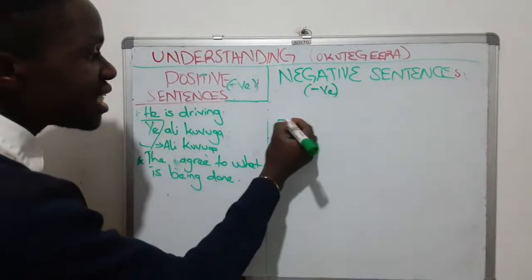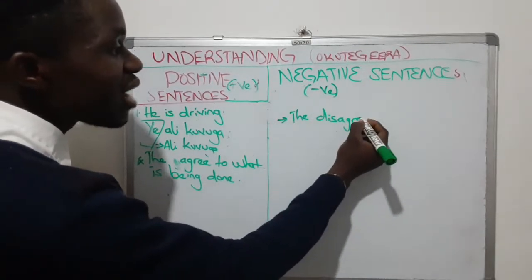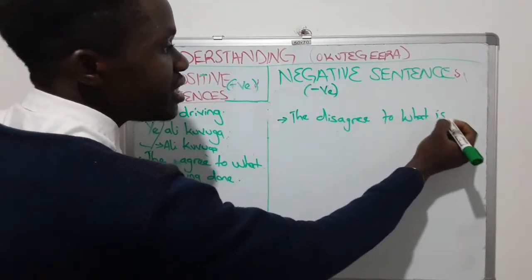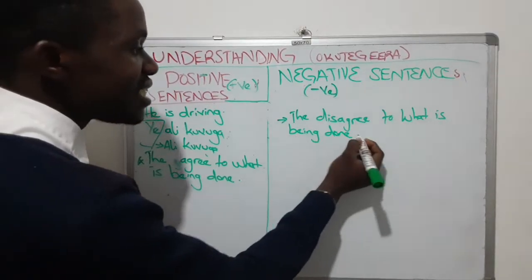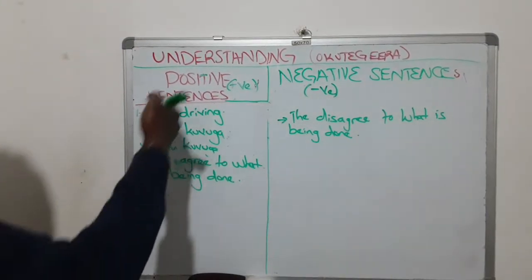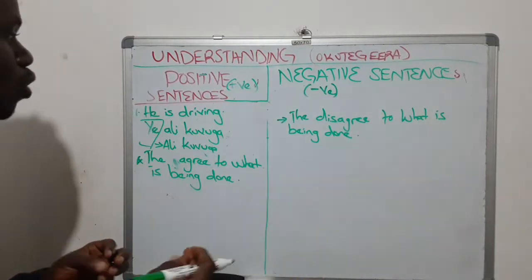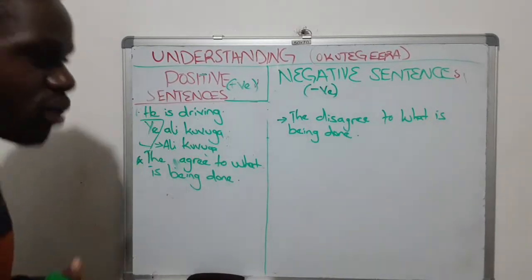Whereas negative sentences, they disagree. Are we together? They disagree to what is being done. That is also another difference. So muno positive sentences mu Luzungu oba okkiriziganya oba ekikolwa ky'oli mu kukola oba okyogerako directly nti nze ndi mu kuvuga.